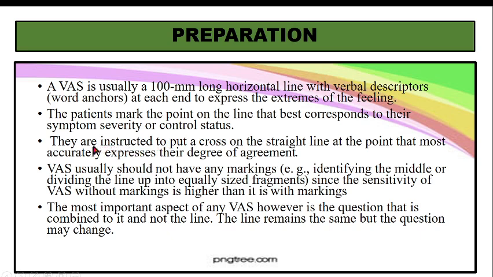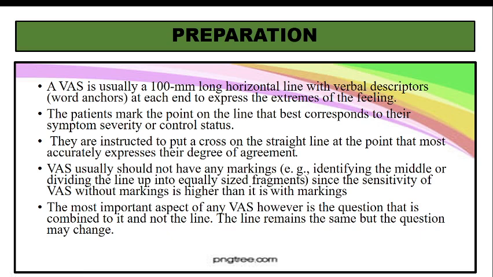Okay, what are they instructed? They are instructed to put a cross on the straight line. Okay, cross mark लगाना, ठीक है, at the point that most accurately expresses that degree of agreement between the two extremes. Patient को जो feel हो रहा है, that patient puts a cross mark. तो एक लाइन में कितना मार्क रहेगा? There will be only 1, not 2 marks. सिर्फ एक पॉइंट रहेगा, जो पेशेंट को सबसे सही लग रहा है उसके हिसाब से the patient will do.